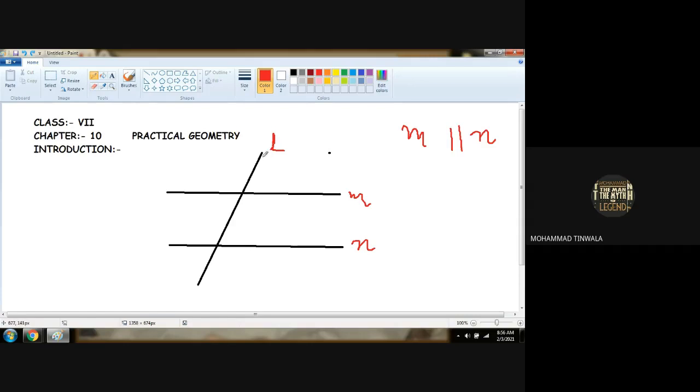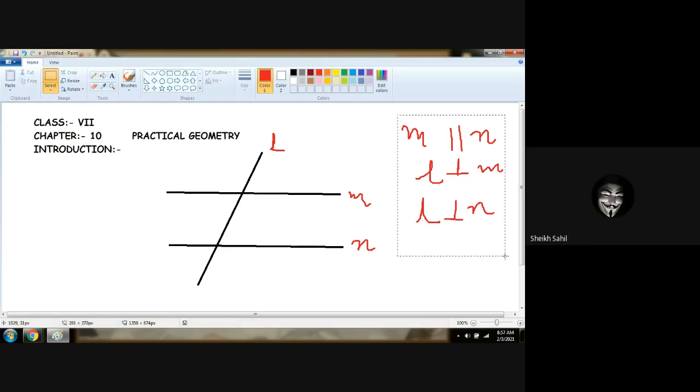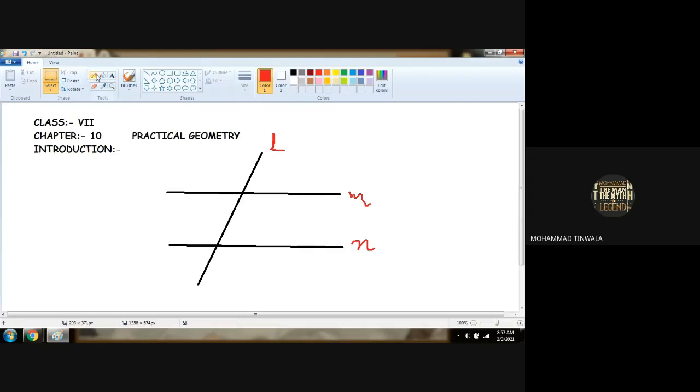With the help of this transversal line. Transversal means what? Line L is transversal to line M and line L is transversal to line N. This symbol is said to be transversal, capital T. If you do remember. I don't know if you remember or not. Right? So what does this belong to? Yes. But now what we have to do?